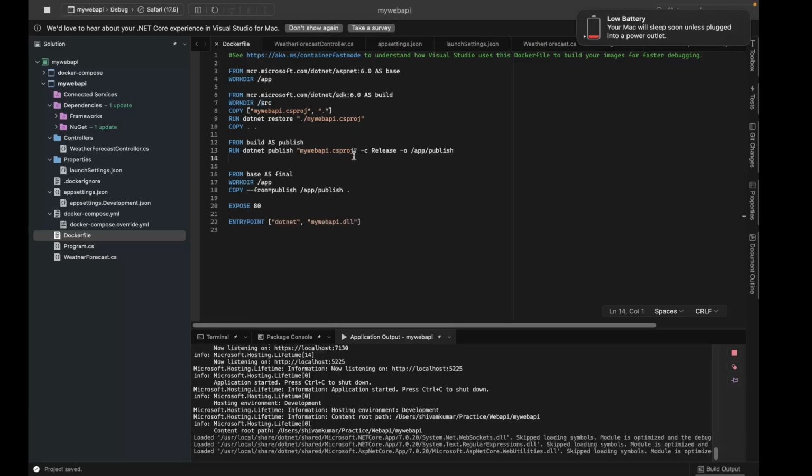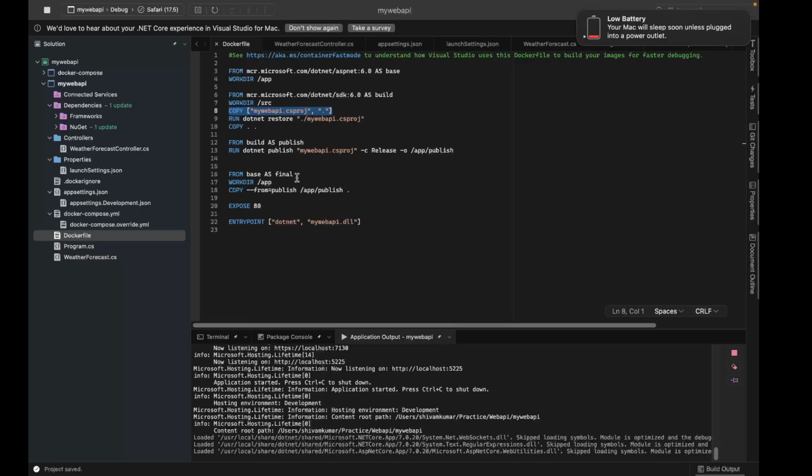So for example, if you do not change anything in this project file, if you do not add any dependencies or anything, it will not rerun this command again, right? It will use the cached version. It will not run this command again.